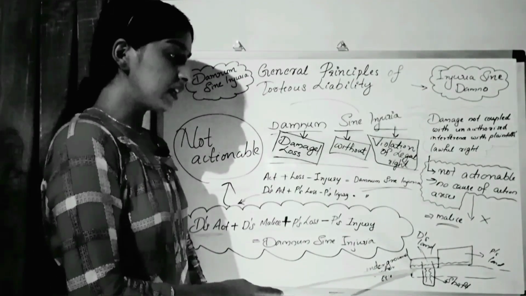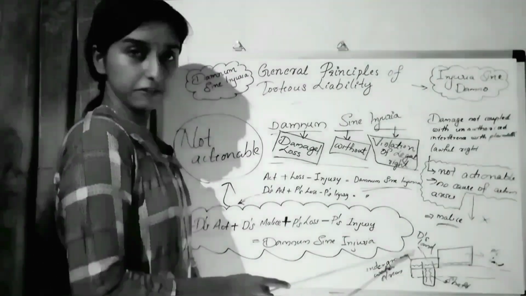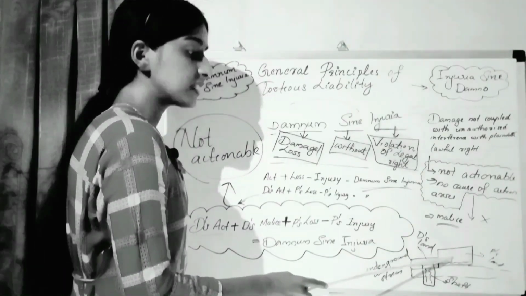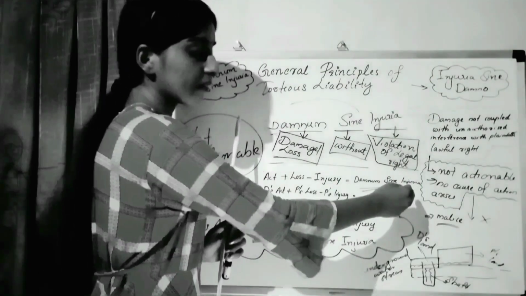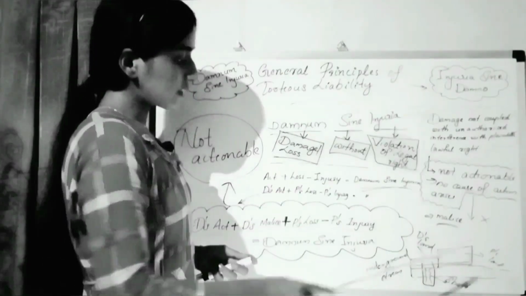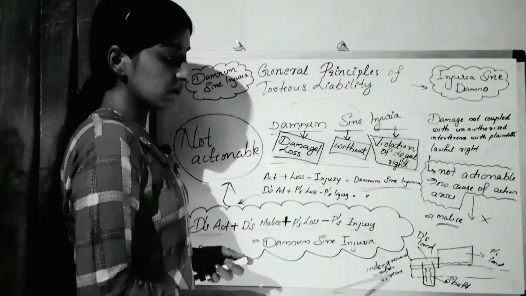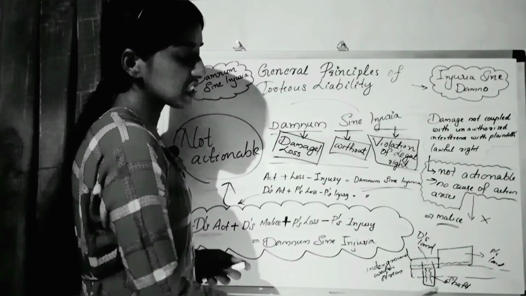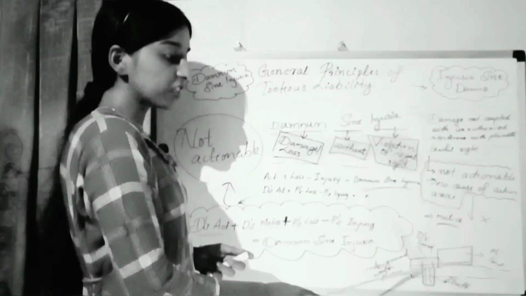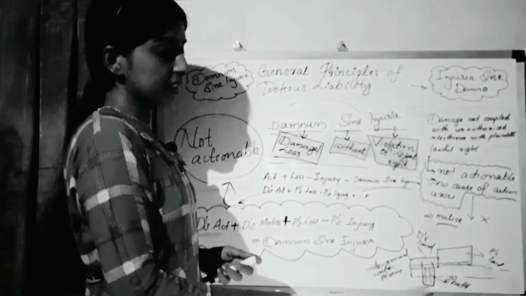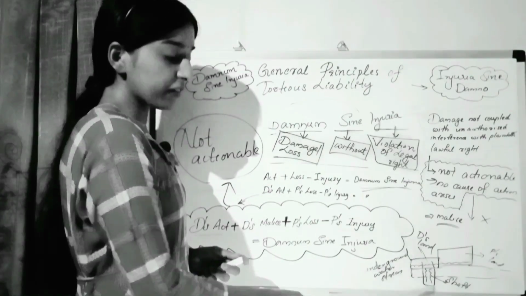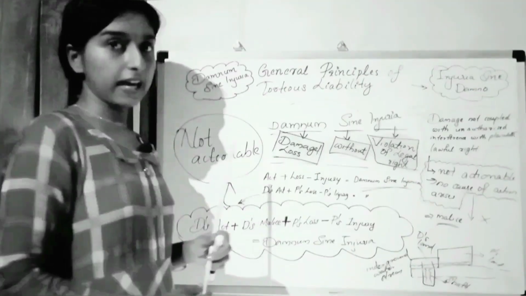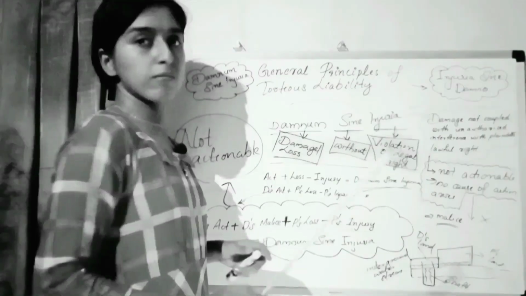So consider this example. There are two lands. One is the land of the defendant and another one is the land of the plaintiff. The plaintiff's land is situated at a somewhat higher level than that of the defendant's land. And consider that there was an underground water stream running through both the lands. Suppose the defendant is digging a shaft in his own land with an intention to lower the level of the water stream in both the lands. That will diminish the level of water in the plaintiff's land, so that might be causing a loss or damage to the plaintiff.